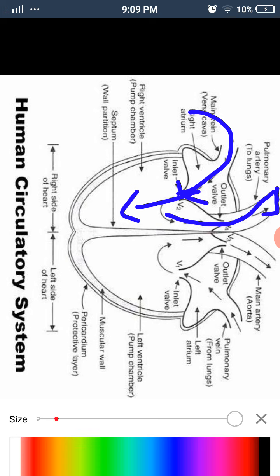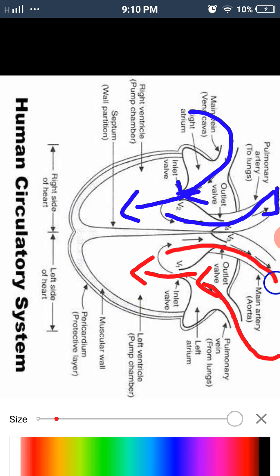Again in the lungs it becomes pure blood, and from the lungs the pure blood enters into the left atrium, and from the left atrium it enters into the left ventricle, and from the left ventricle it goes to the other body parts. So this way the circulation of blood occurs.